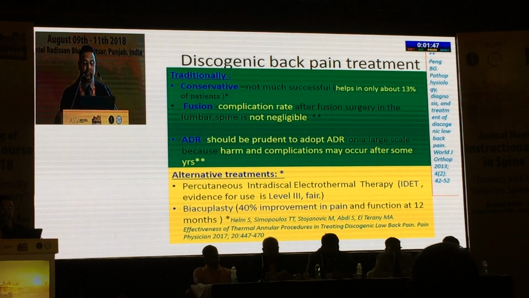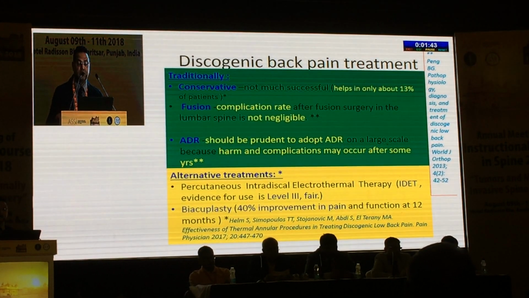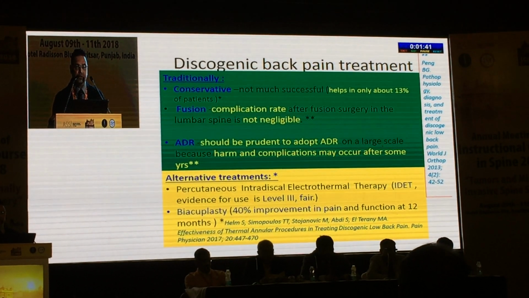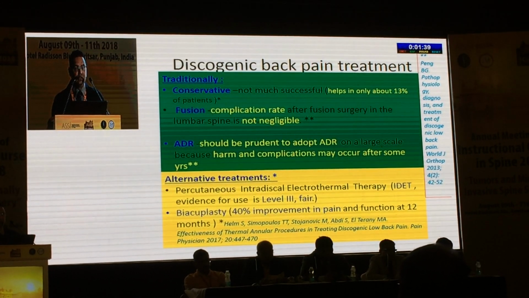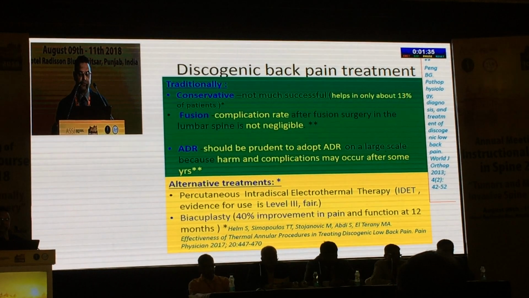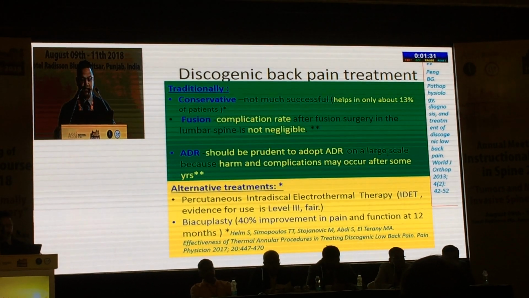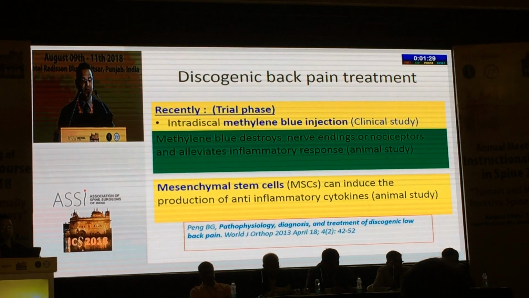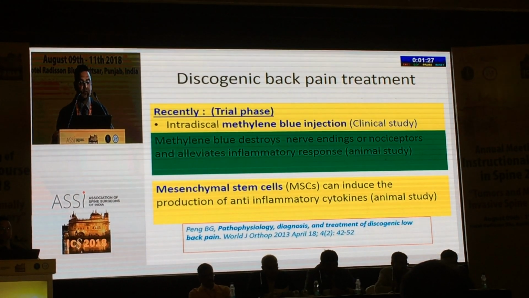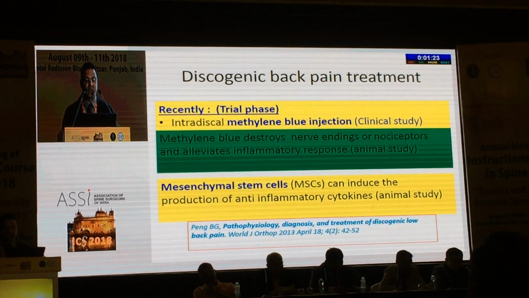There are alternative treatments like intradiscal therapy, but the evidence is level 3 and the outcome is not more than 50%. Another treatment is biacuplasty, with only 40% improvement in pain. Recently, there are two clinical trials, methanol injection and mesenchymal stem cells. They are still in the trial phase.